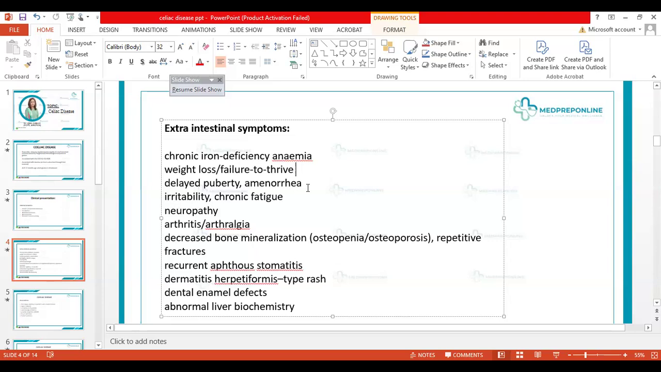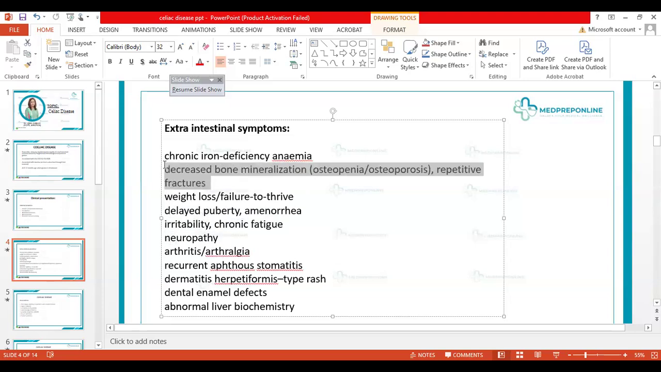Decreased bone mineralization is again one of the topmost symptoms that can present. I'll just transfer it to here as well so we can have a proper order of how it goes. So chronic anemia, decreased bone mineralization: the child is not getting enough vitamin D, not getting enough calcium, and that leads to decreased mineralization, osteopenia, osteoporosis, and repetitive fractures as well.